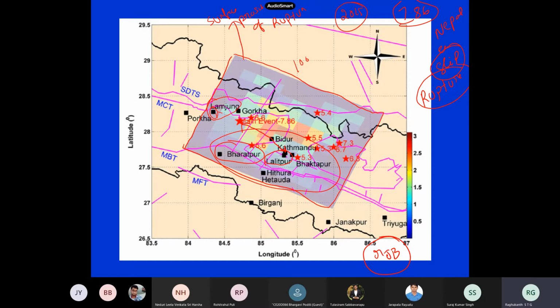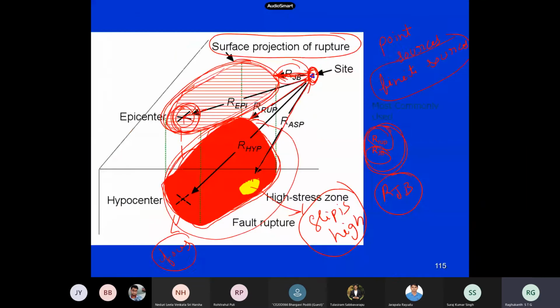RJB is 0 for Bharatpur, Lalitpur, Hetauda, all these stations, but the damages at Hetauda are very less compared to Kathmandu, because Kathmandu is very closely located to this rupture plane also. So what I'm trying to say is that RJB is fine, but in practice that also has a problem. It's not that epicentral distance is waste. RJB is good, or RUP is good, but there also we have a lot of issues.